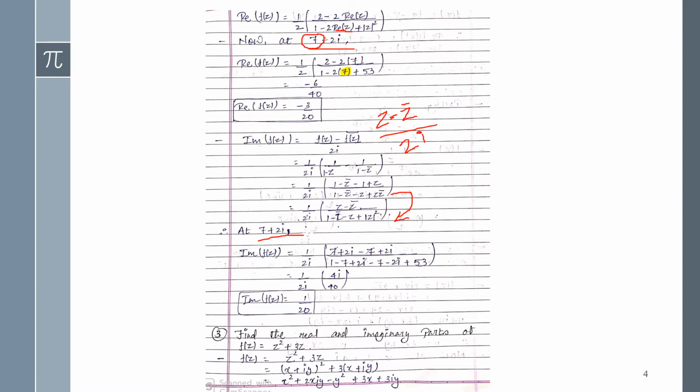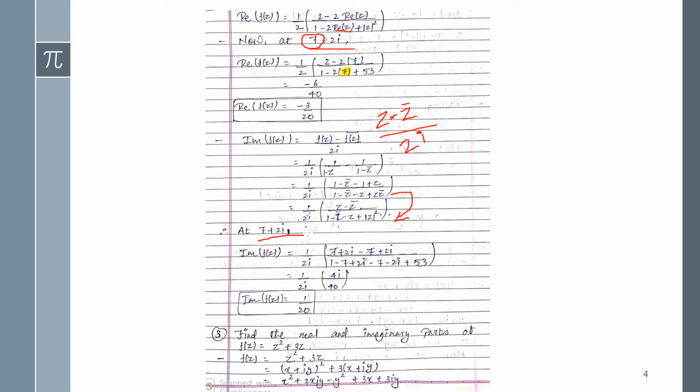So see guys, here one more thing, here it's z minus z bar, that is, we can apply this one, the imaginary part of this. Okay, or else you can directly write z and z bar, that is z as 7 plus 2i and z bar as 7 minus 2i.